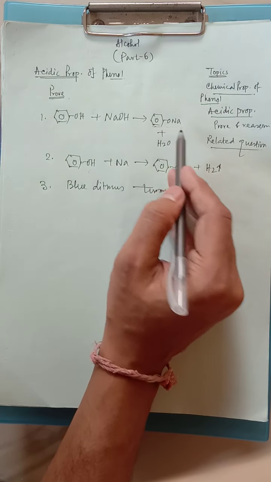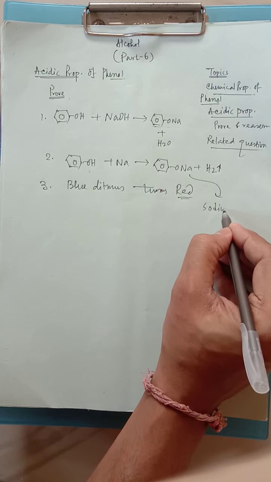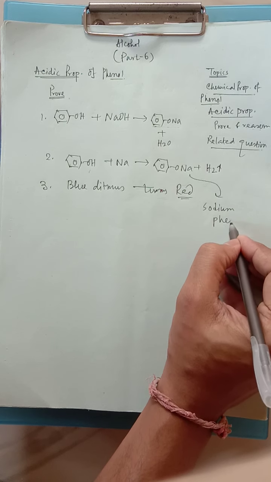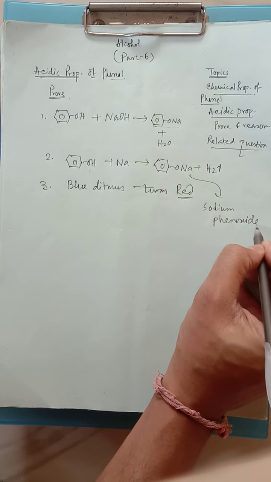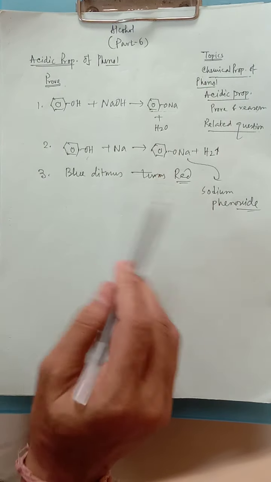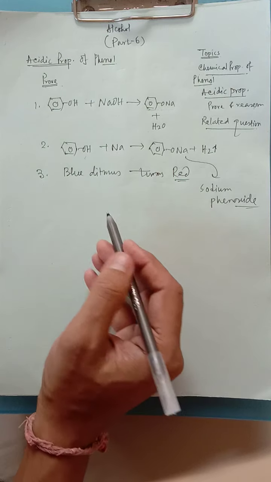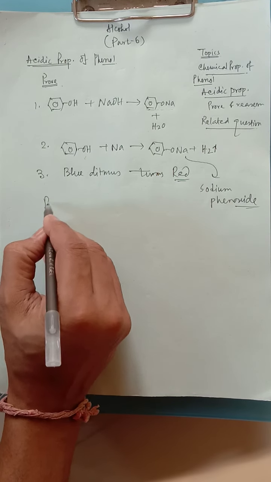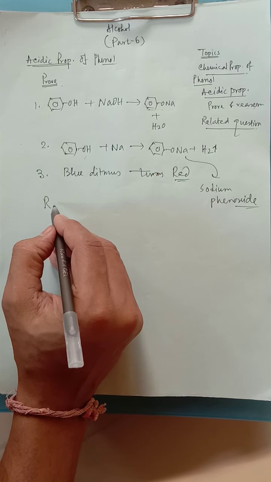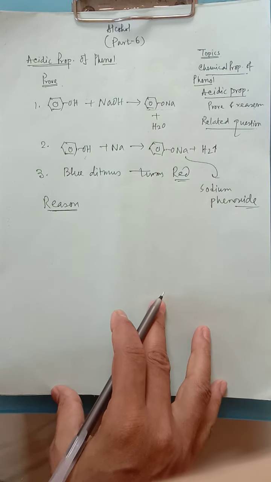The name is sodium phenoxide, one of the salts. So this is the proof by which we can show that phenol has the acidic property. Now the main thing we have to understand is the reason why it is acidic in nature.